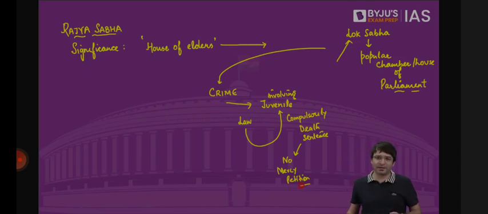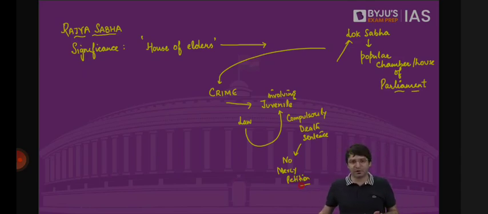We will discuss in the office of governor together with the office of the president what are the judicial powers of the president and the governor. They can pardon as well. For example, the president has the power to pardon me. When I say pardon, that means you are immediately set free from the jail. You are immediately absolved of all the crimes that you committed.